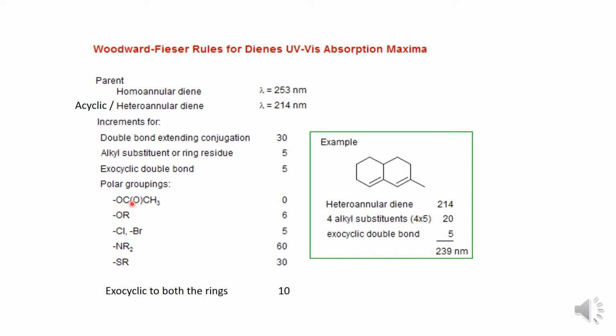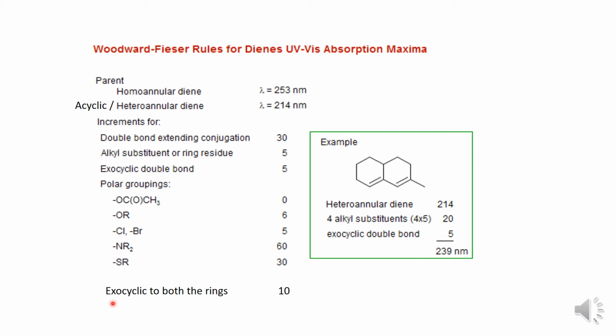If an acyloxy group is there, then there is no addition, that is zero addition. If an alkoxy group is there, that is OR, then we should add 6 nanometer to the basic value. If halogens are present like Cl or Br, then we should add 5 nanometer. If an NR2 group is there as a substituent, then we should add 60 nanometer. If SR is there, that is a thioether, then we should add 30 nanometer.